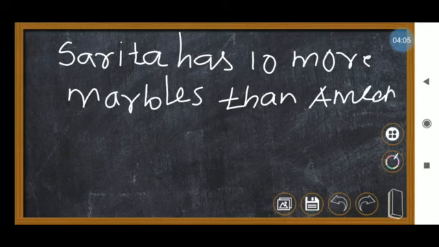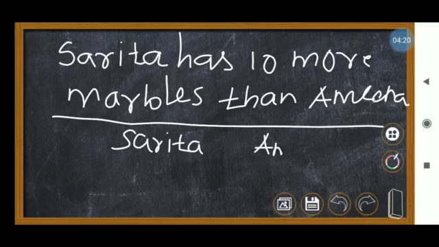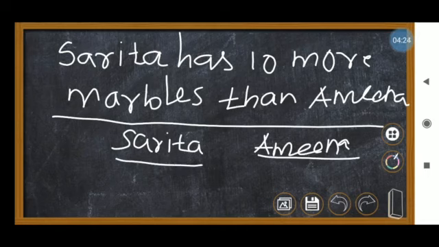What do you understand? Here there are two persons, Sarita and Amina. So first I am going to write Sarita and Amina. Sarita has 10 more marbles than Amina.